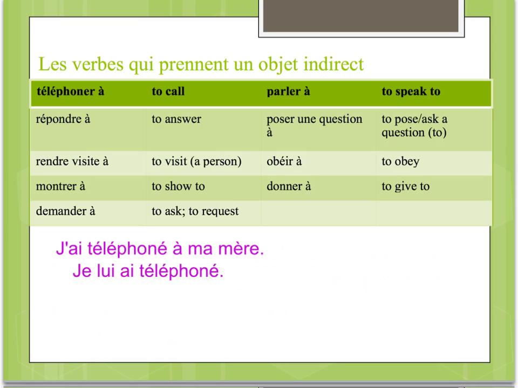A couple of other verbs. We have répondre à, to answer. Rendre visite à, which is, remember, to visit a person. So, je lui ai rendu visite. I visited him or I visited her. Without context here, we're not sure whether it's him or her.